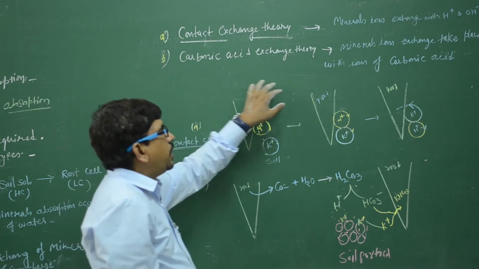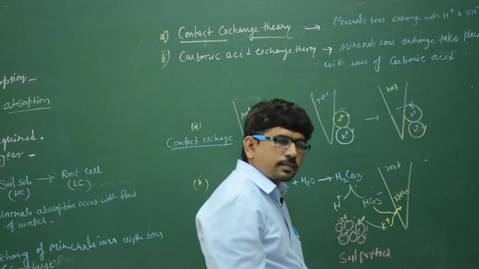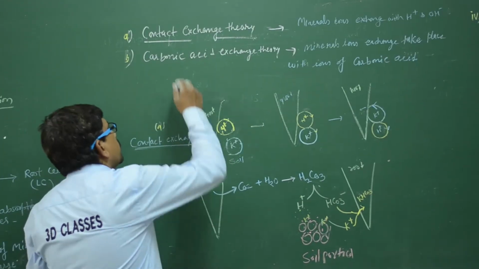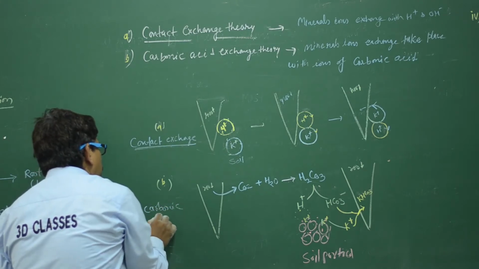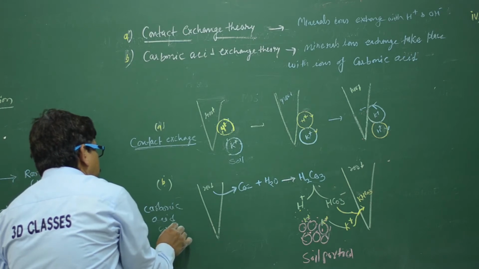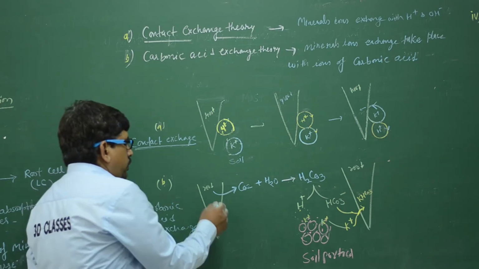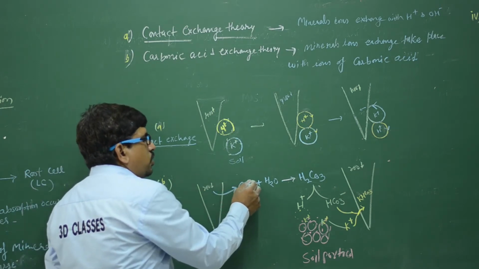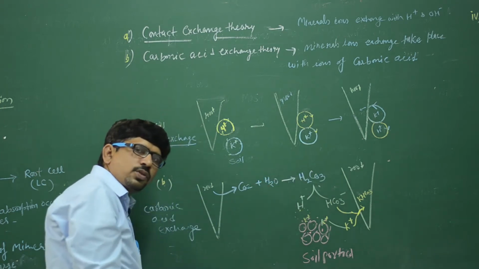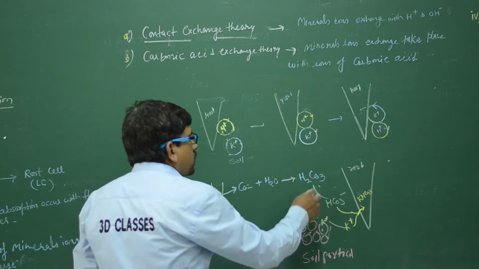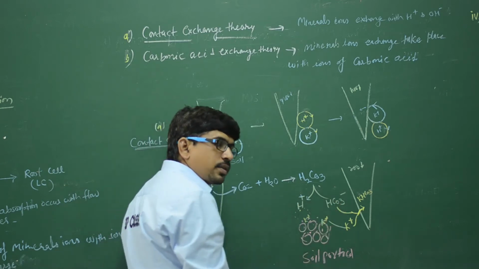We can say the mineral ion exchange takes place with the ions of the carbonic acid. So the second one is known as the carbonic acid exchange. The root releases CO2, CO2 touches the H2O, and H2O makes H2CO3. H2CO3 is the carbonic acid, and it dissociates into two parts, H plus and HCO3 minus.